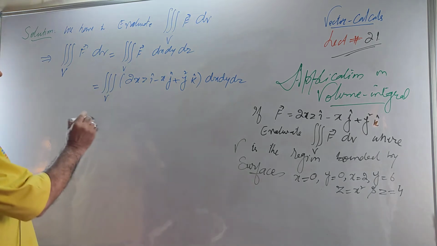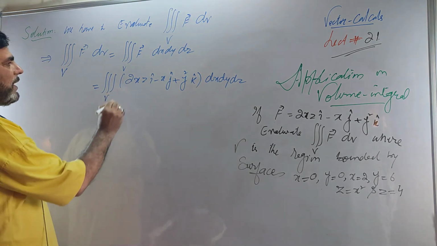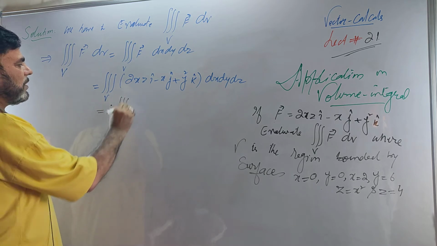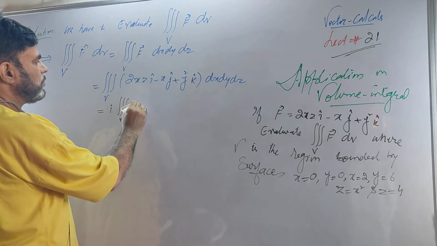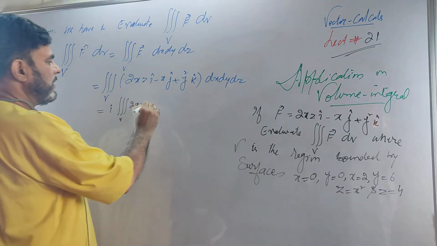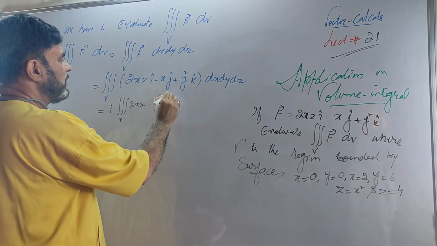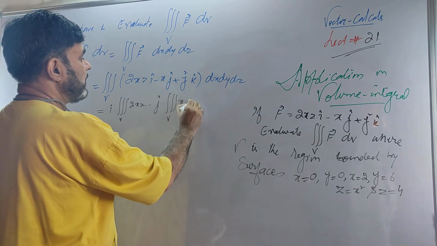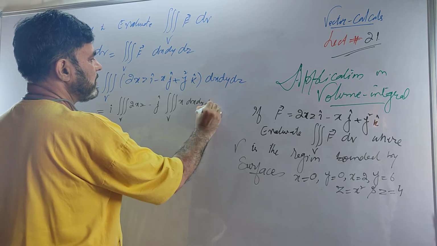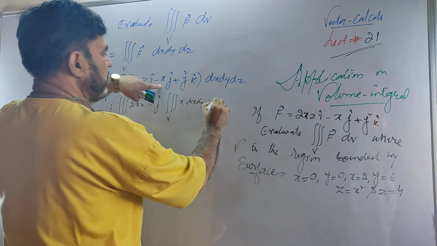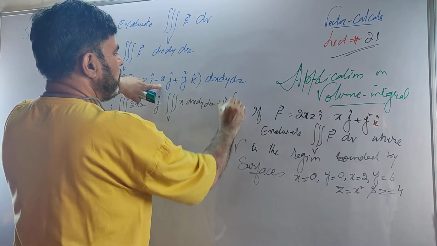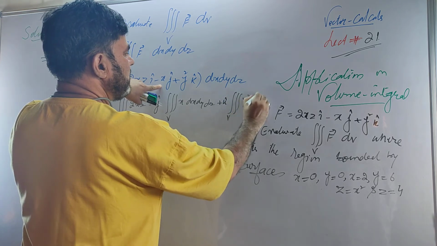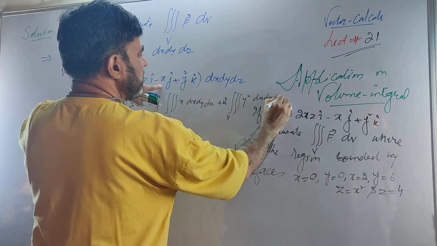This gives you three integrals: i times the volume integral over V of 2xz dx dy dz, then minus j times the volume integral over V of x dx dy dz, then plus k times the volume integral over V of y square dx dy dz.